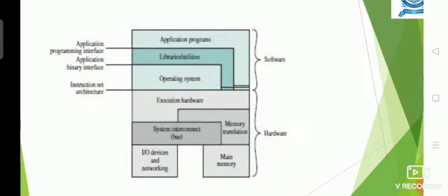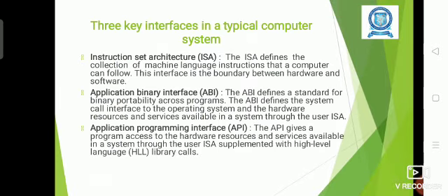And in between the operating system, application program and libraries, there will be three important interfaces. The important interfaces in a computer system are: first, the instruction set architecture; second, the ABI, application binary interface; third, the application programming interface.